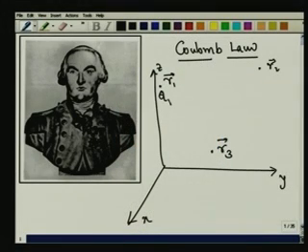So at r1, of course, there is a charge q1 which could be positive or negative. At r2, there is a charge q2 which is positive or negative. At r3, there is a third charge q3 which is again positive or negative. We are interested in the force that acts on the charge q1 due to q2 and q3, the force that acts on q2 due to q1 and q3, and the force that acts on q3 due to q1 and q2. That is the question that we have to answer.